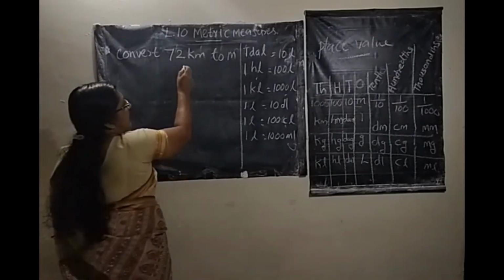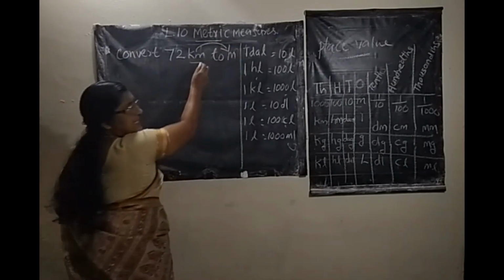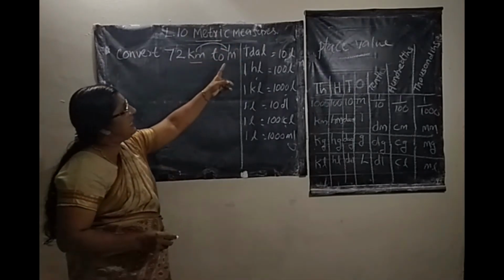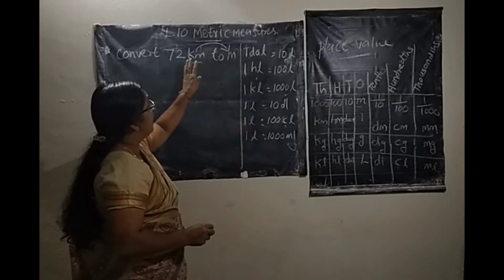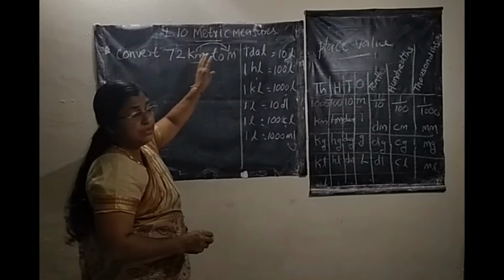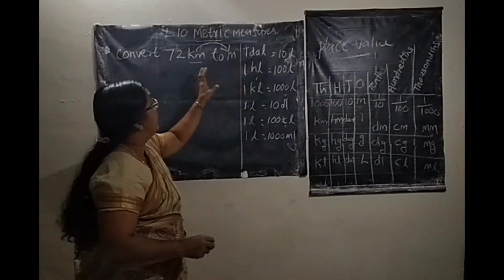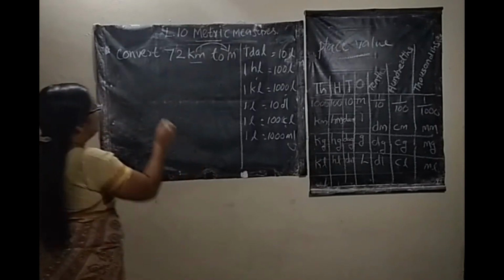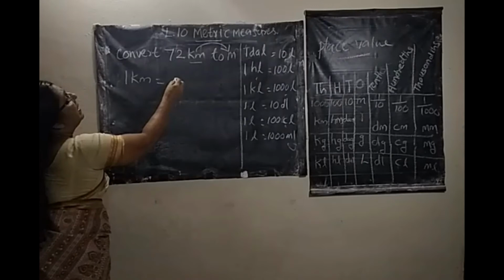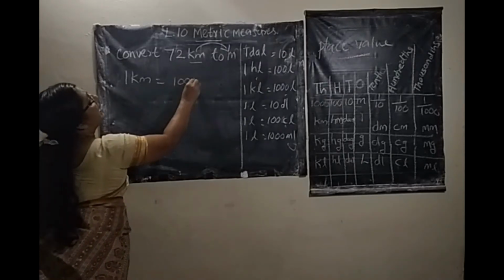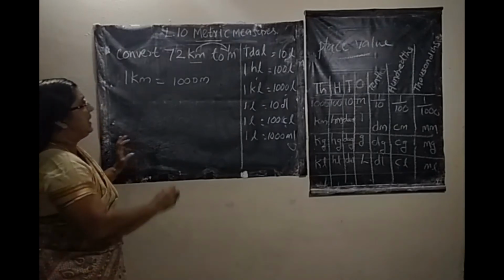Here we convert kilometer to meter. Kilometer is the higher unit, meter is the lower unit. So when we convert a higher unit to a lower unit, you multiply. We know that 1 kilometer equals 1000 meter.